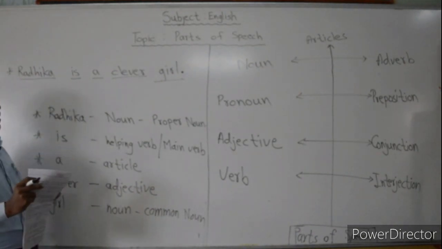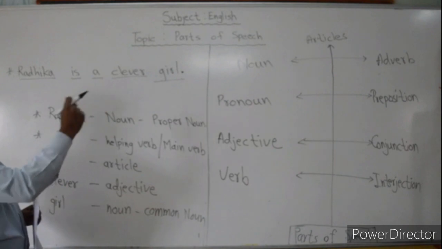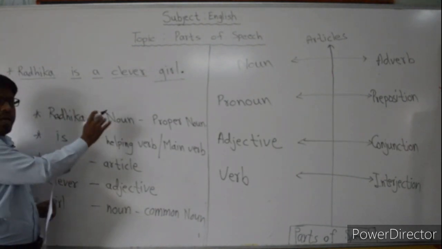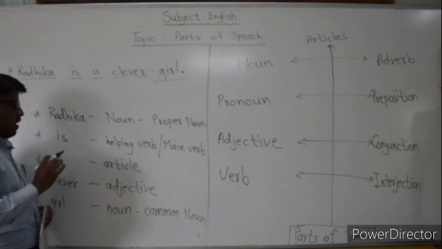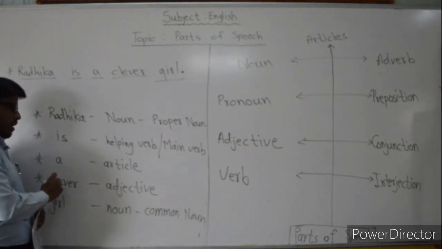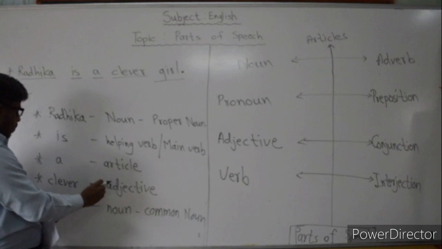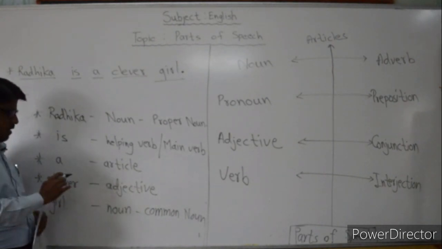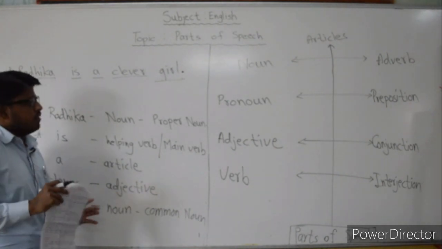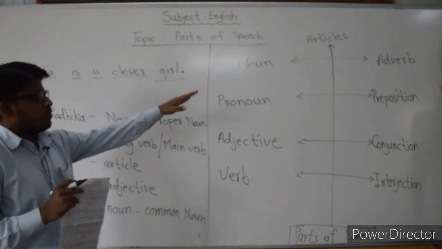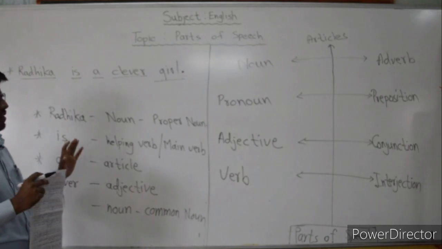Now students, please concentrate on this sentence. Radhika is a clever girl. In this sentence, as per the parts of speech, Radhika is a noun, that is the proper noun. Is is a verb. Then a, that is an article. Then clever, that is the adjective. And last, girl, that is also again a noun. That we can call a common noun. Okay. So in this way, we have seen the parts of speech in this sentence.